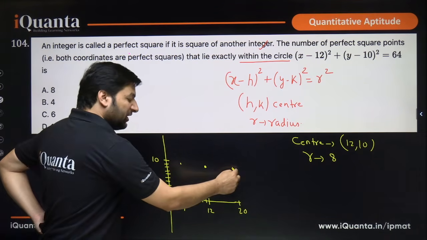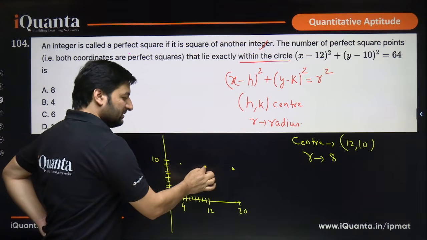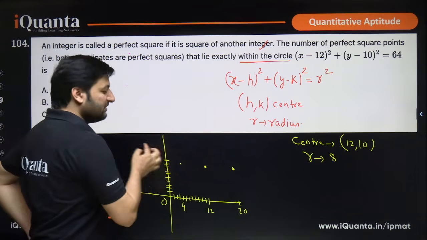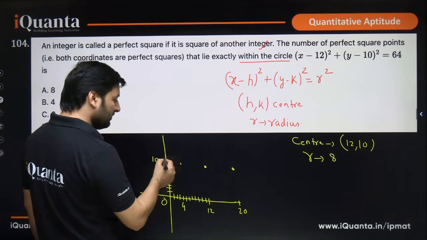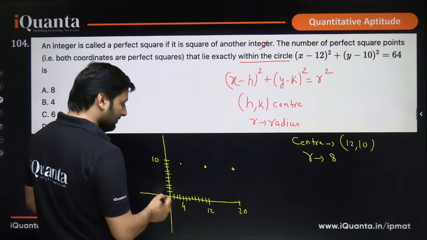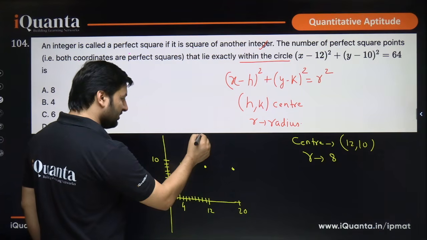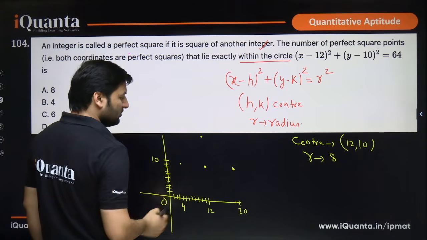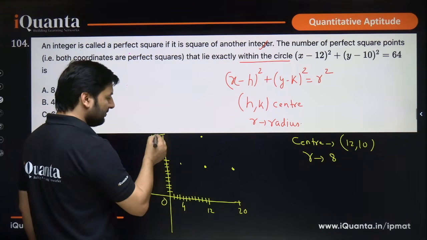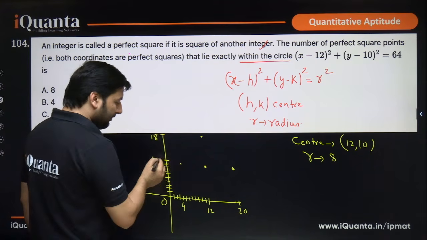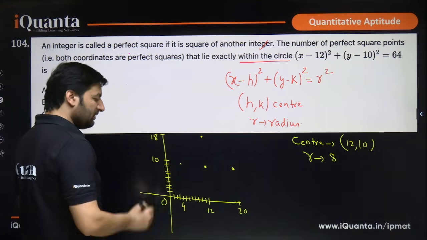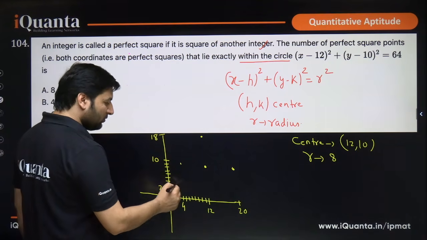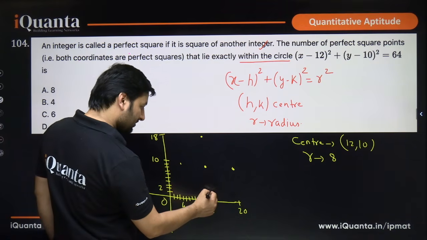This is the extreme boundary of the circle, okay? Because this is the center, 8 units that side, 8 units this side, because 8 is the radius. Similarly, towards the top and bottom, if you are at 10 already, the maximum your circle can go up is 8 units. So this will be 18, right? And below 10, this is the center, you can come 8 units below this. So from 10 you can drop down till 2 only.